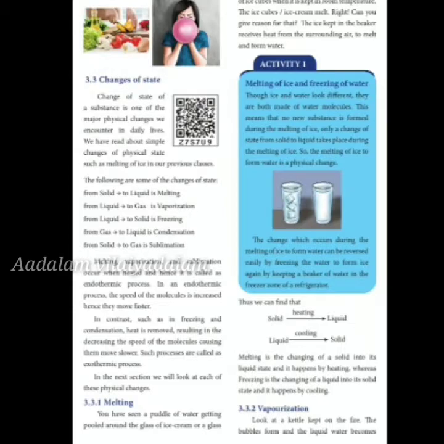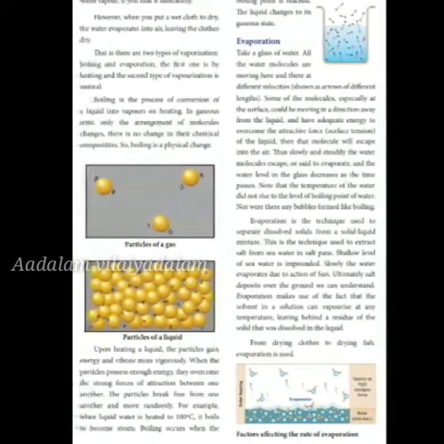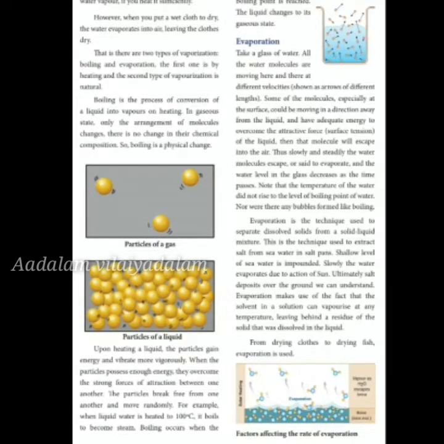Now, next is vaporization. What is vaporization? When you keep a kettle with water in it on fire, bubbles form and the liquid water becomes water vapor if you heat it sufficiently. However, when you put a wet cloth to dry, the water evaporates into air. That is, there are two types of vaporization: boiling and evaporation. The first one is by heating, and the second type of vaporization is natural.